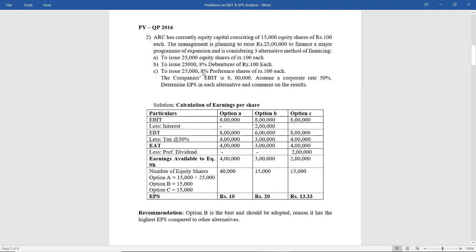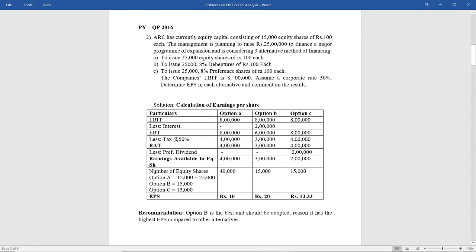Now this 8% means nothing but it is the percentage of the dividend, and dividend is again calculated on the face value. Therefore 25,000 into 100 into 8% is going to give you 2 lakh rupees as preference dividend. Since in option A and B the finance was not raised through the issue of preference shares, we are just going to write it nil. Therefore, we get earnings available to equity shareholders as EAT minus the preference dividend, which is nothing but 4 lakh, 3 lakh and 2 lakh respectively for option A, B and C.